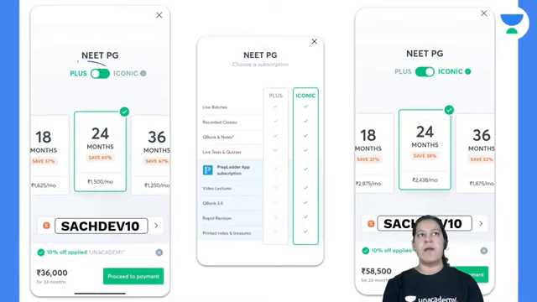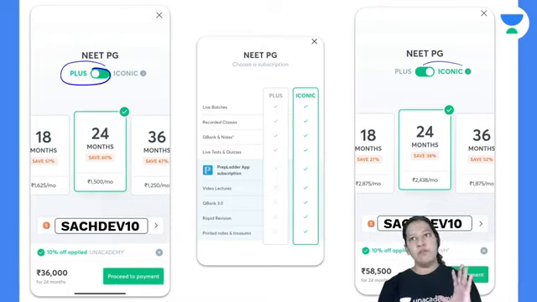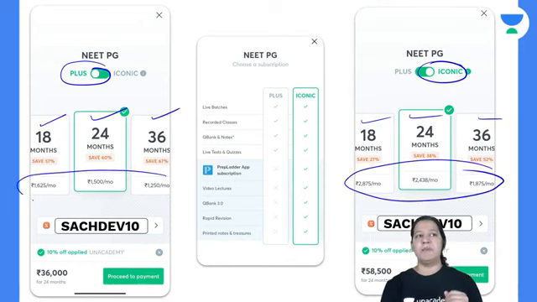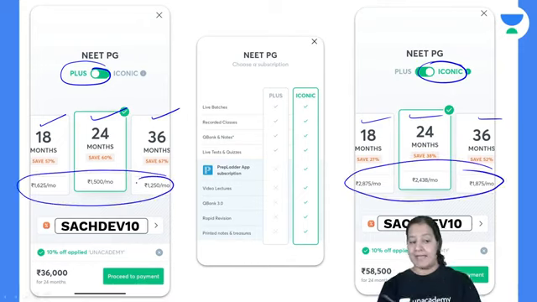You can select your plan, whether you want the Plus plan or the Iconic plan, and you can select the duration of your plan. You want 18 months, 24 months, 36 months, various plans are available. Check the price for each plan.